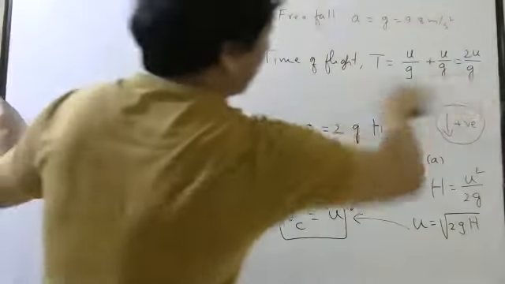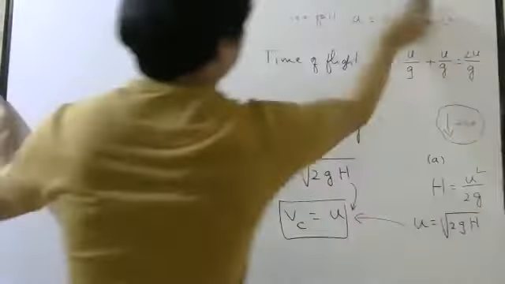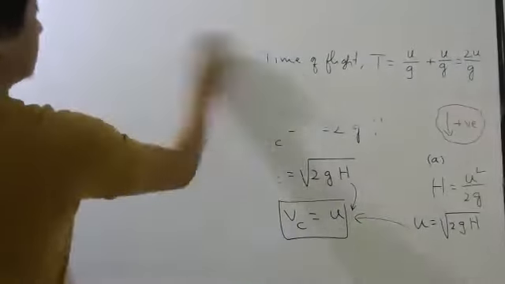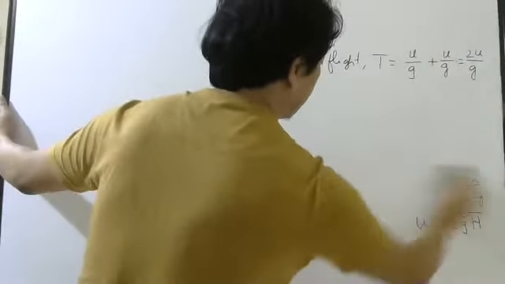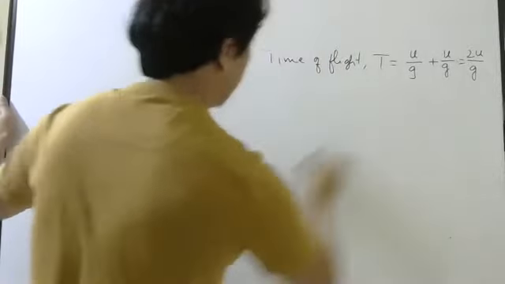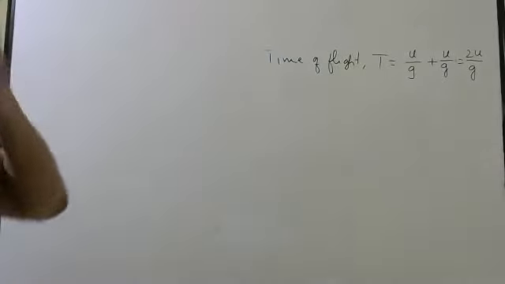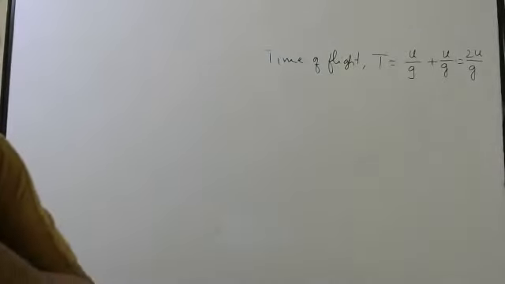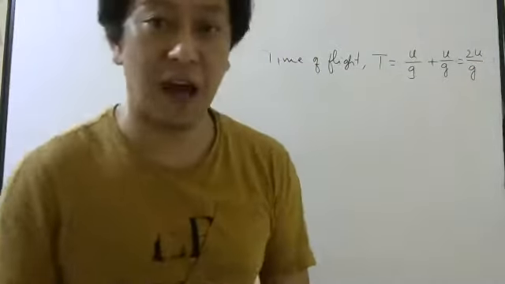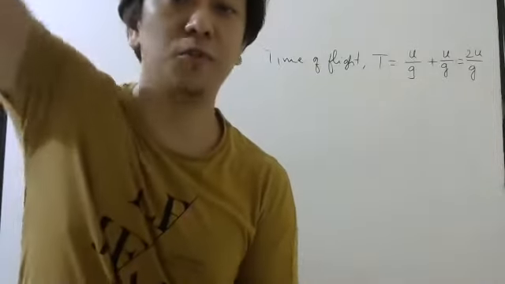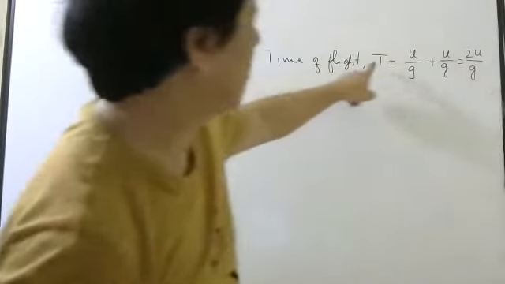So this last part only I am asking you to see whatever we have done in the last video. So time of flight is 2U by G. It depends on the initial speed. Of course, if you throw it very fast, then it will take a lot of time to go up and a lot of time to come back. So if this is more, this will also be more.